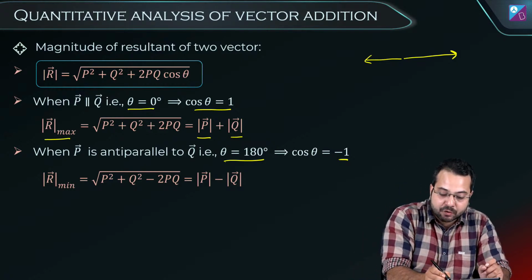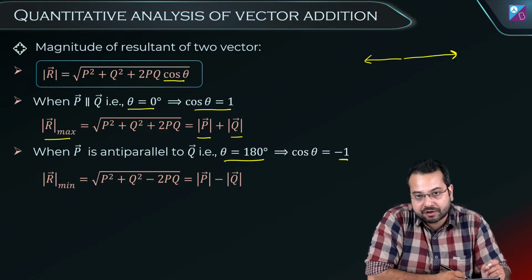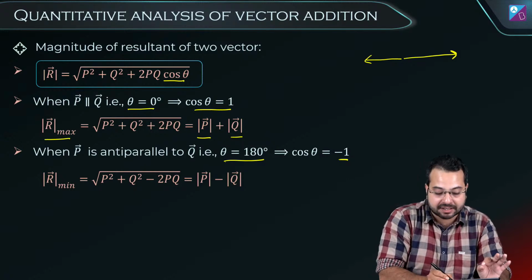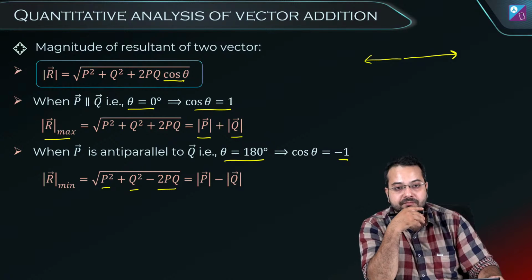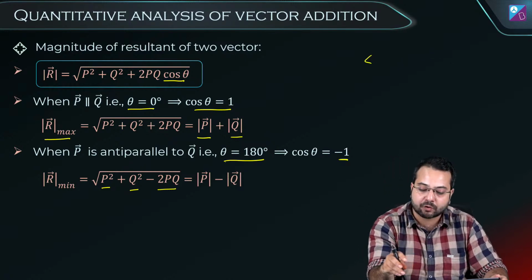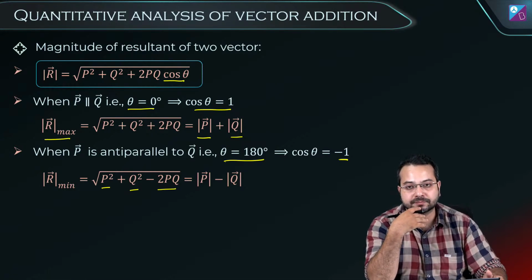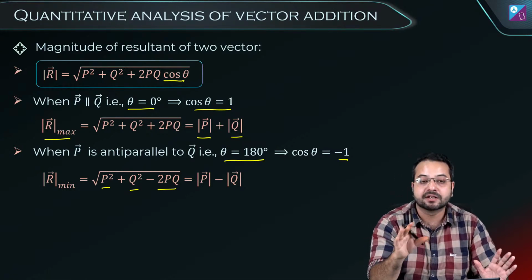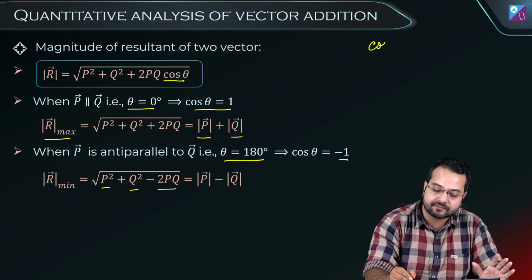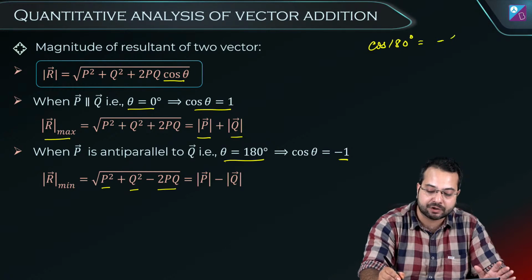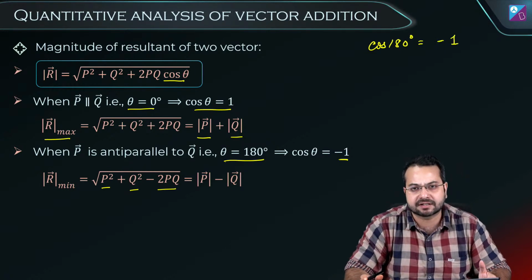Now if I substitute cos 180 degree over here, I get the magnitude of the resultant as p square plus q square minus 2pq. Okay? This you are going to study in mathematics when Bhumika ma'am teaches you basic trigonometry. You're going to study there. For now, just take this as a result, that cos 180 degree is equal to -1.